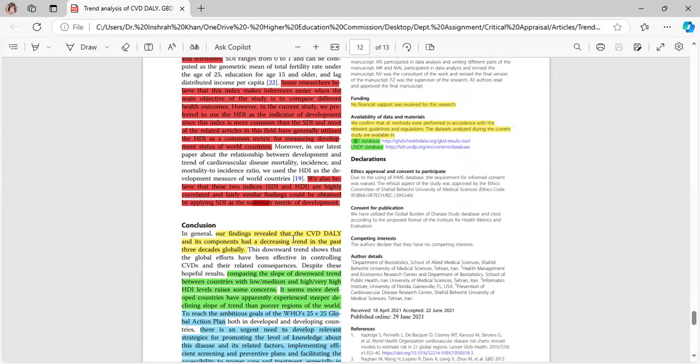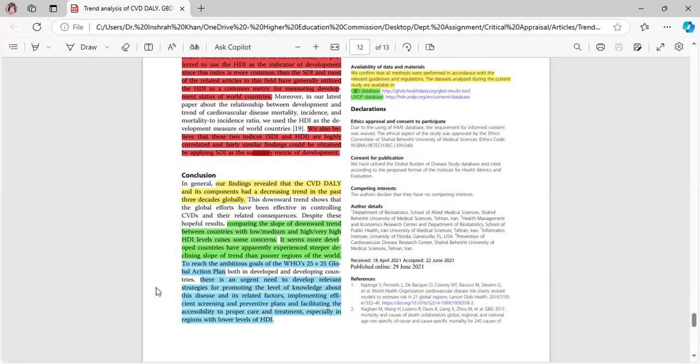Conclusion: in general, our findings revealed that CVD DALY and its components had a decreasing trend in the past 3 decades globally. Comparing the slope of downward trend between countries with low or medium and high or very high HDI level raises some concerns. It seems more developed countries have apparently experienced steeper declining slope of trend than poorer regions of the world. To reach the ambitious goals of the WHO 25x25 Global Action Plan, there is an urgent need to develop relevant strategies for promoting the level of knowledge about this disease and its related factors, implementing efficient screening and preventive plans, and facilitating the accessibility to proper care and treatment, especially regions with low levels of HDI.